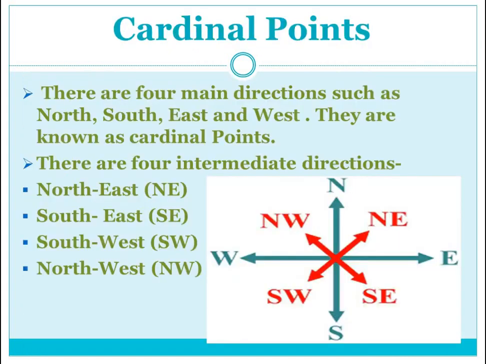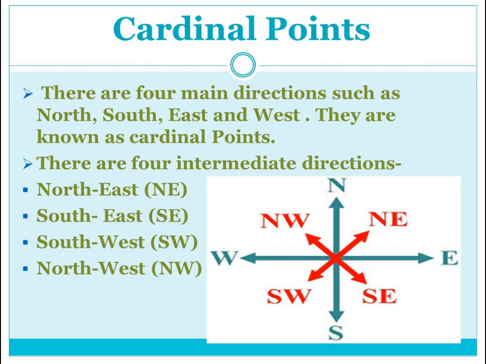Now the next topic is cardinal points. What are these cardinal points? Basically, cardinal points are the main directions. There are four main directions: north, south, east and west. They are known as cardinal points. And how do we measure them?